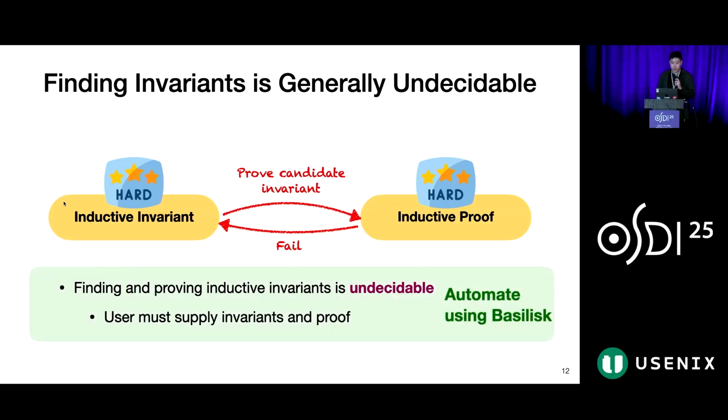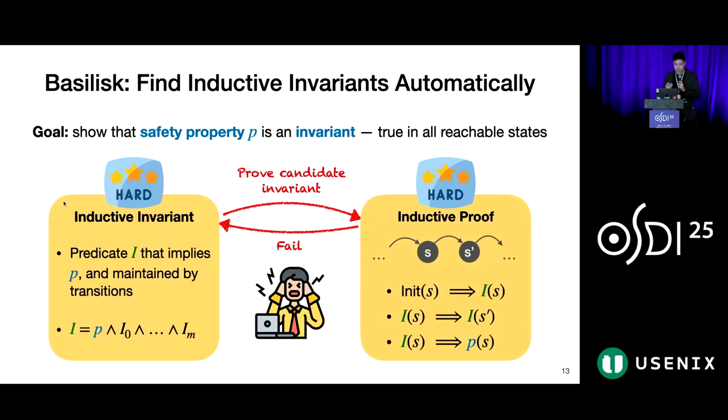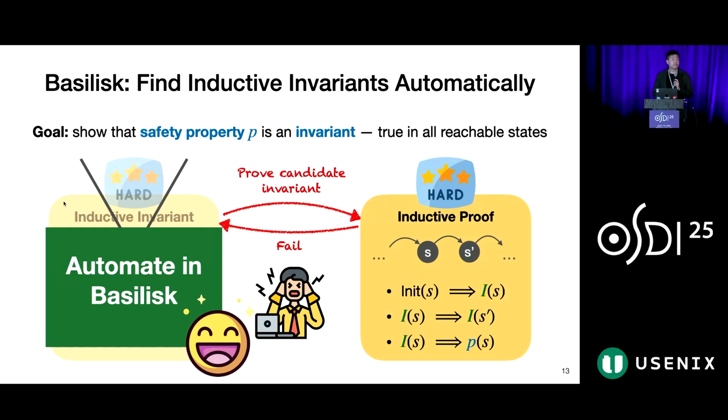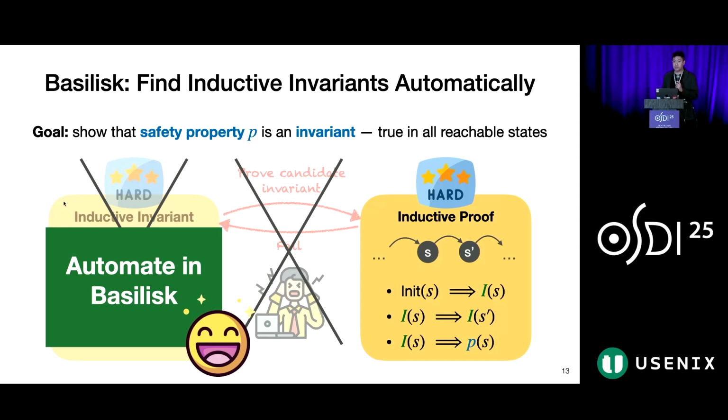In this work, we automate the finding of inductive invariants in this general undecidable setting using our tool called Basilisk. Basilisk helps in 3 ways. First, it finds an inductive invariant for you. As a consequence, this painful iterative loop is also eliminated. Finally, the candidate inductive invariant that Basilisk finds is guaranteed to be inductive. Hence, the user does not need to complete an inductive proof to show that it is correct.